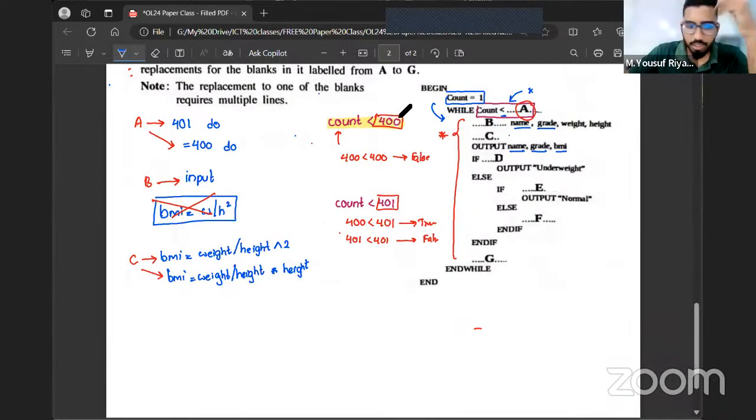Should we write both options? I told you this is the most preferable option, and this is another alternative answer which you can write. Any other questions anyone has here?